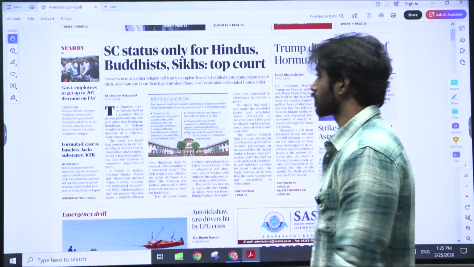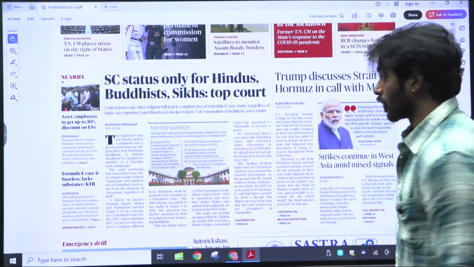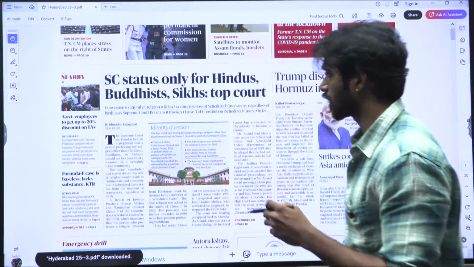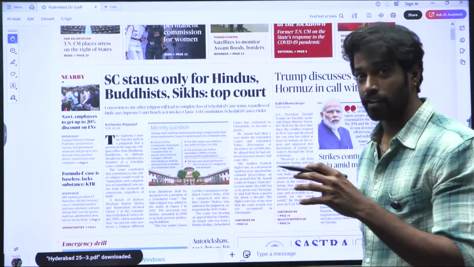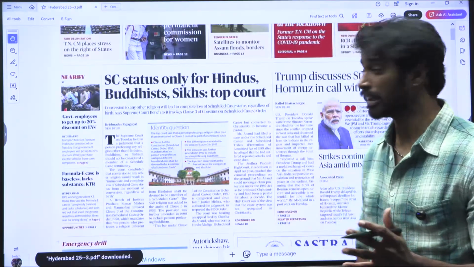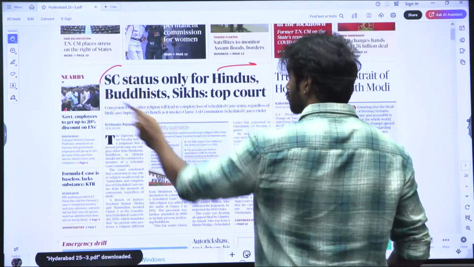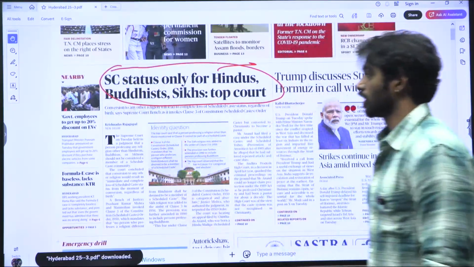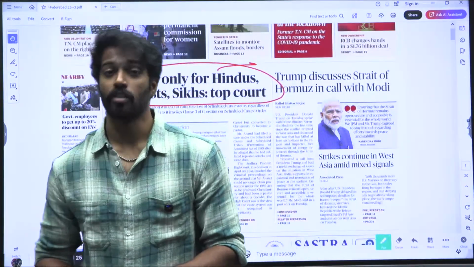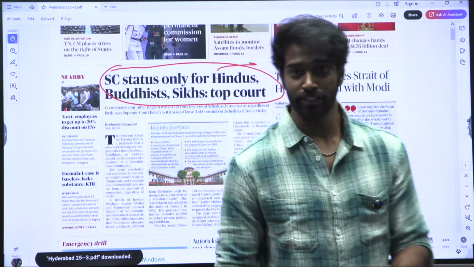Today's date is March 25th, 2026. I found a few articles that are important for UPSC, and the first one I consider important for mains rather than for prelims. It is: SC status only for Hindus, Buddhists, Sikhs, top court says, meaning the Supreme Court said that SC protection is only for the Hindu, Buddhist, and Sikh categories.